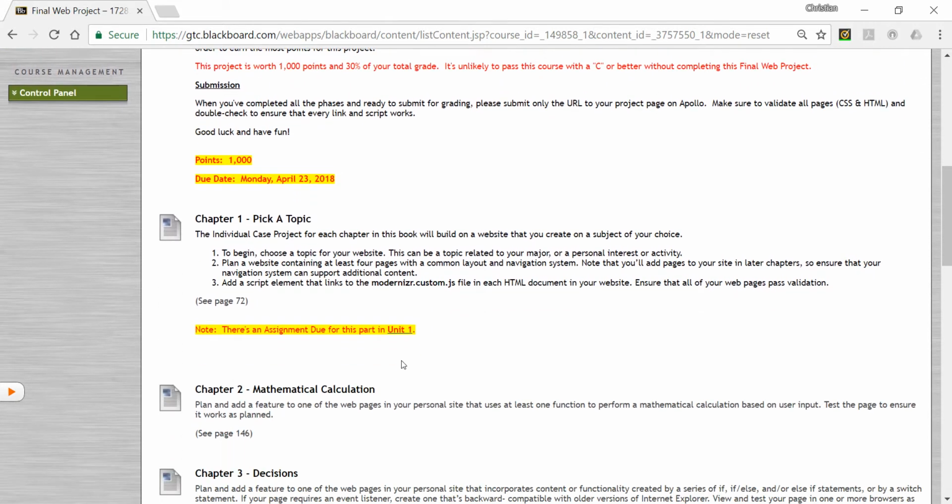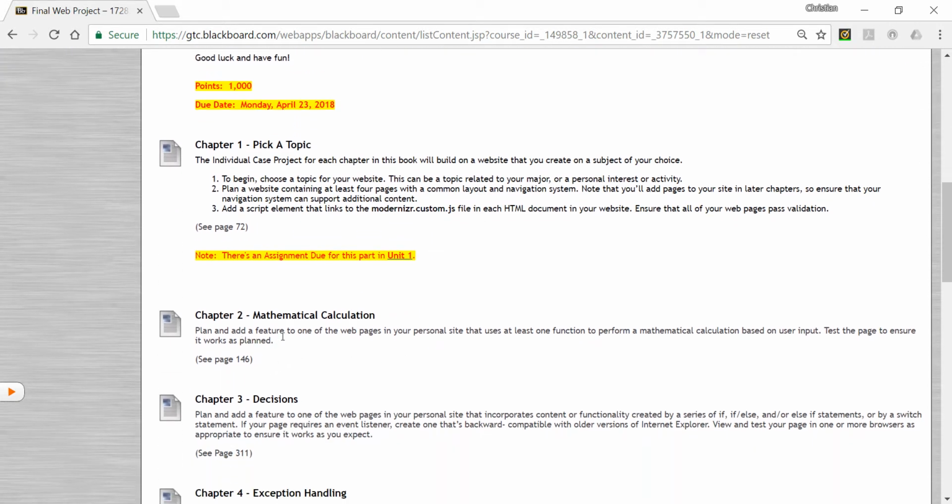Now, here's what I want you to do, and also what I do not want you to do. In each of these chapters, for example, here it says add a feature to one of the web pages that performs one of the mathematical calculations for the input. In chapter 2, you'll be doing something like that for your homework assignments as well as the practice exercises. Now, I do not want you to just copy and paste what you already did in the assignments into your project. That's a no-no. I want you to create something similar, but out of your own creation. It should not be the same homework assignment copied and pasted. That goes for all these assignments here.